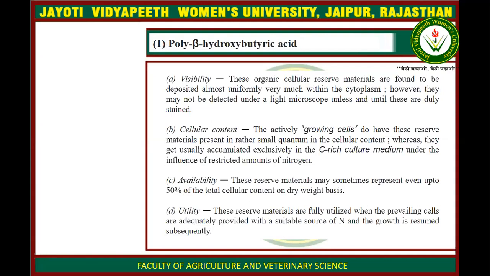And what is their use? Polyhydroxybutyric acid is used when nitrogen is over in the cell, and after utilization of nitrogen, the remaining is stored as food in polyhydroxybutyric acid.